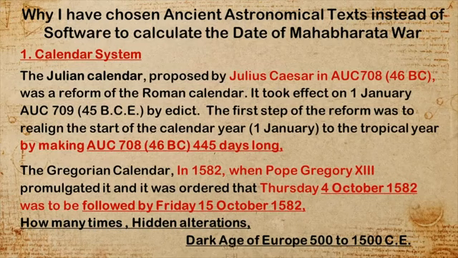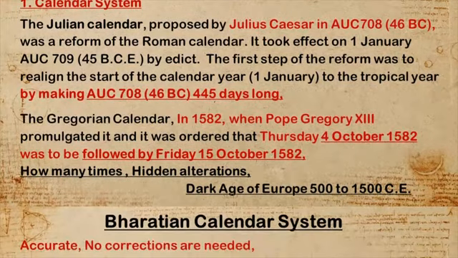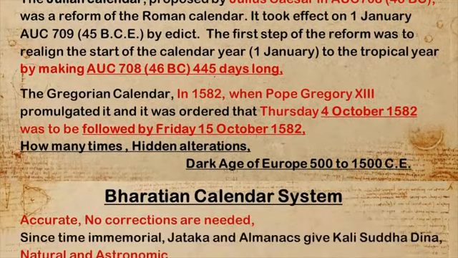Because Europe was under the dark age from 500 to 1500 Common Era, 1000 years totally dark. So we don't know any data for that. We don't know how many alterations, how many times it was altered, how much it was altered. So it is all a defective calendar system. Contrary to that, the Bharatiya calendar system is accurate.